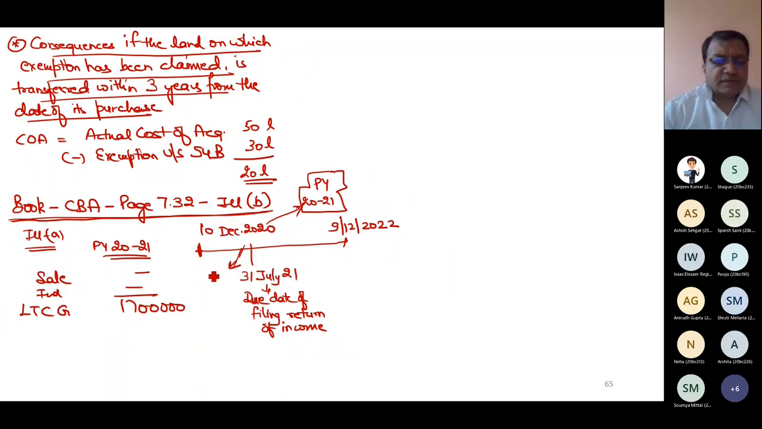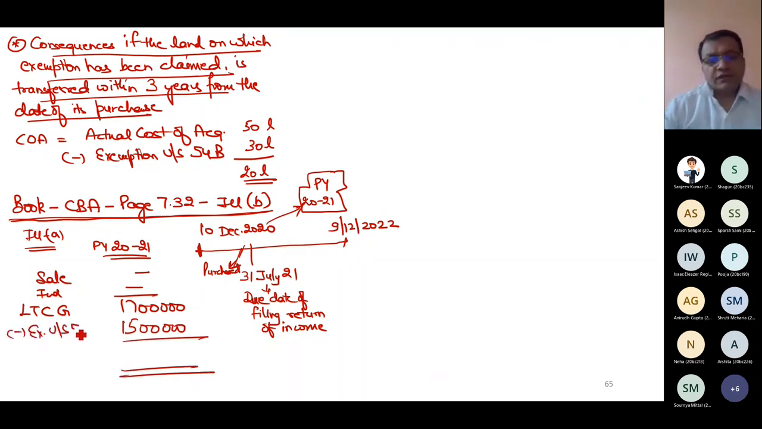I purchased an agricultural land. So it is within the limit. 15 lakh is the investment. I will get the 15 lakh exemption. There is no problem. It is my exemption under section 54B. And it is my taxable LTC.